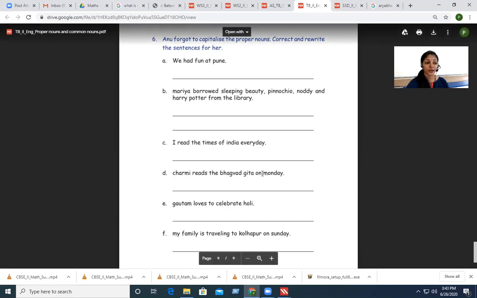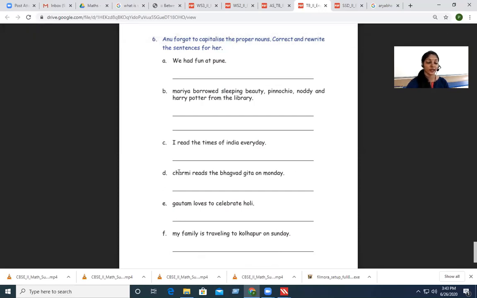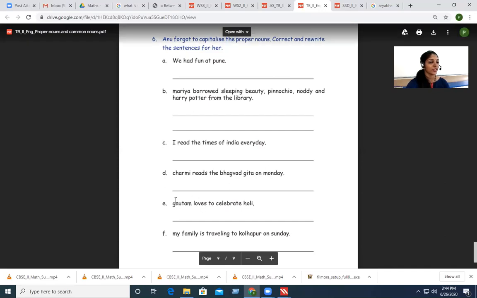Charmi reads the Bhagavad Gita on Monday. Charmi is the name of a person, so you have to capitalize the first letter here. And Bhagavad Gita is a holy book, the name of a holy book, so you have to write B and G as capital. Is that it? No, there is one more proper noun, that is Monday. So M is also supposed to be written in capital letter. Is that clear? Alright, let's go to the next one.